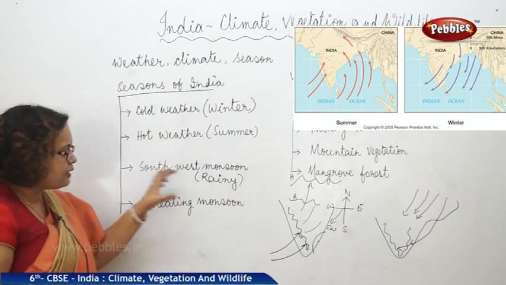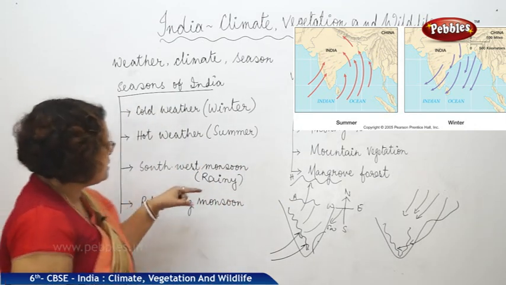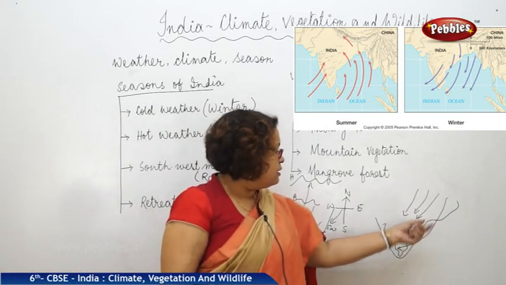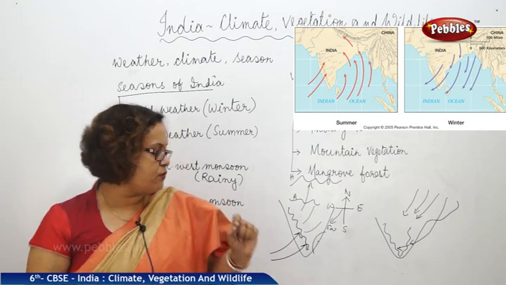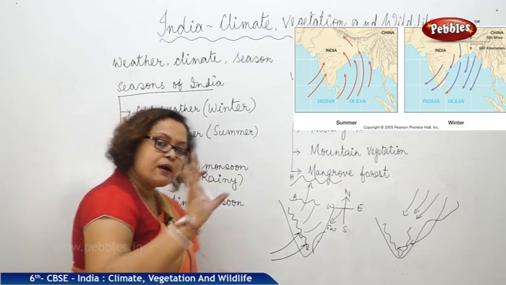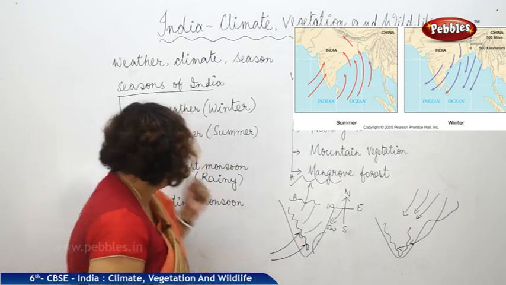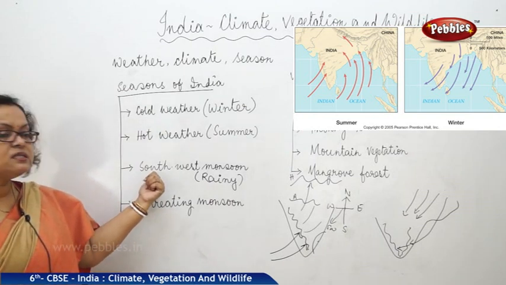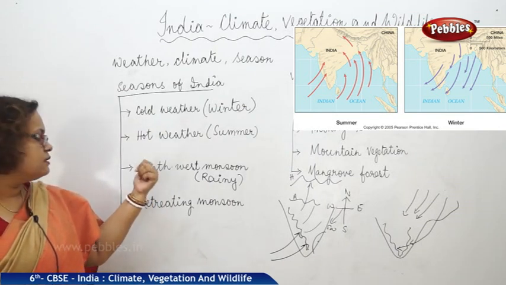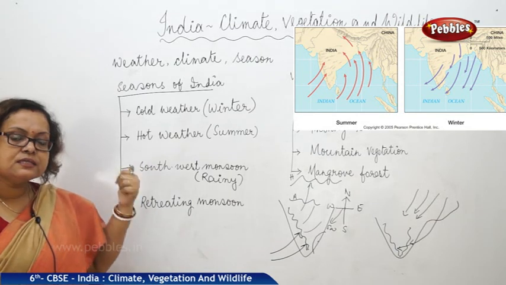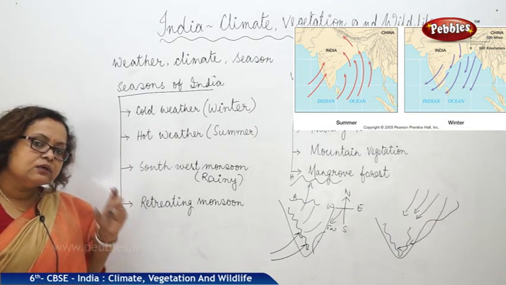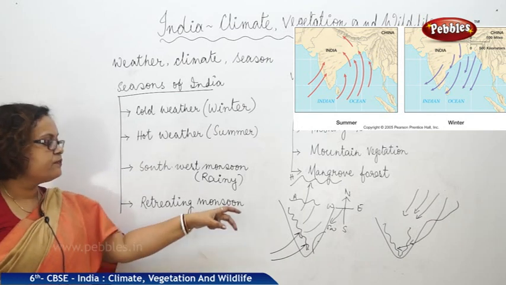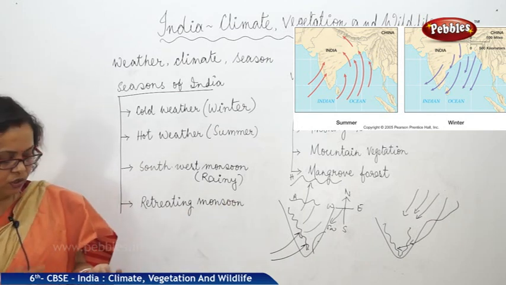The entire season we cannot say is rainy season, but some parts get rainfall with the retreating monsoon wind, whereas most parts of India mainly get rainfall with the southwest monsoon. The southwest monsoon is actually responsible for giving adequate water to the peninsular rivers and for the agriculture of India.